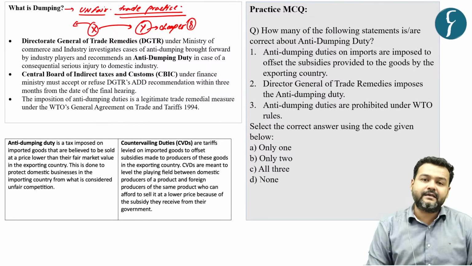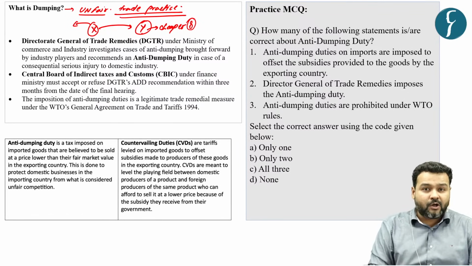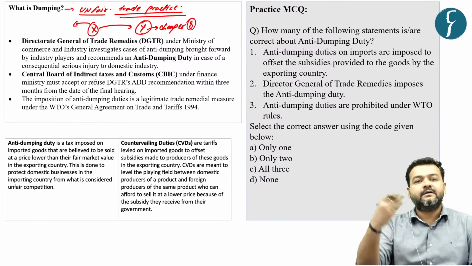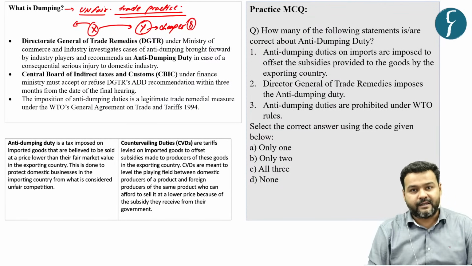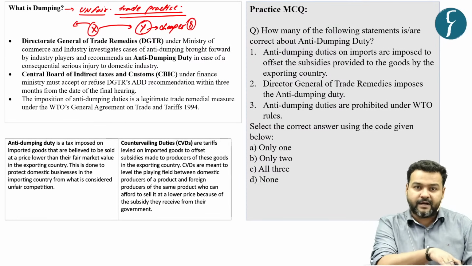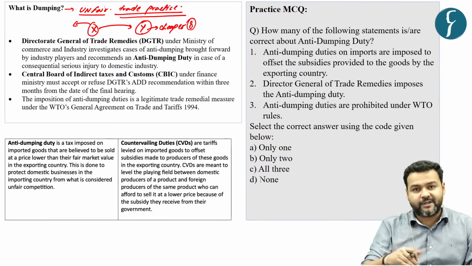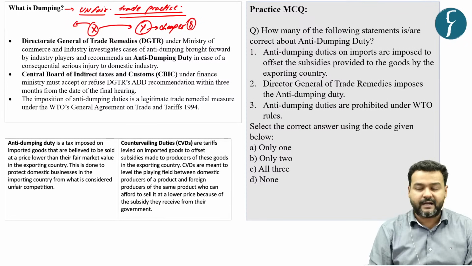This is a clear-cut step or methodology to capture the market of the destination country by dumping cheaper goods, because in your country it is costlier, but you are sending cheaper goods to another country just to capture the market and to disturb the local manufacturer.